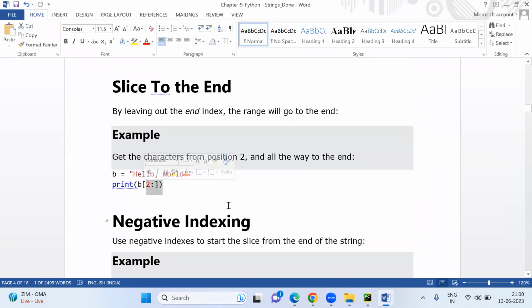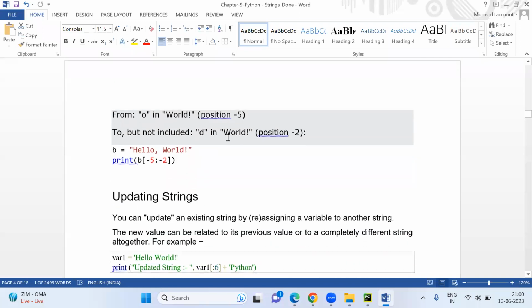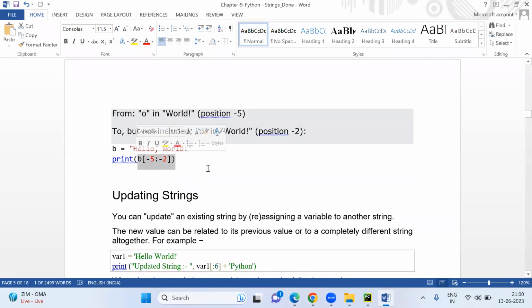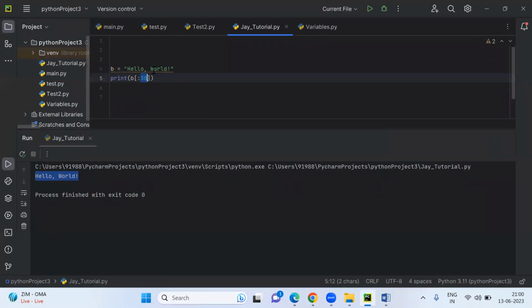Slice to the end, this is the method. Negative indexing also I told you. -5 to -2, what does it mean? If I want to print world till the question mark, what do we have to write? Can you please tell me in the chat? -1, -2, -3, -4, -5, -6. Can we write -6 colon? Yes or no?